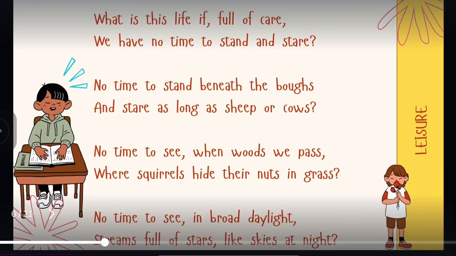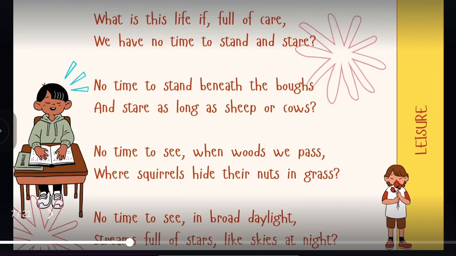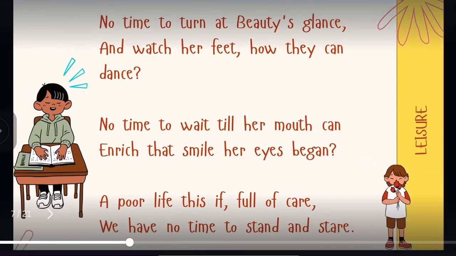No time to see in broad daylight streams full of stars like skies at night. No time to turn at beauty's glance and watch her feet how they can dance. No time to wait till her mouth can enrich that smile her eyes began. A poor life this if, full of care, we have no time to stand and stare.